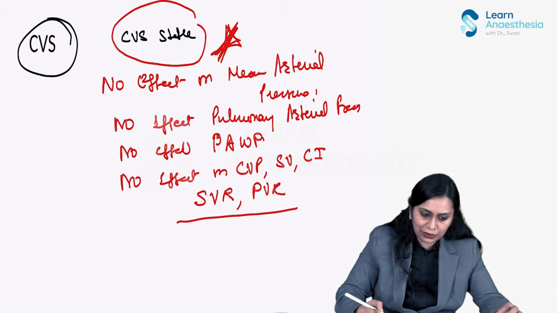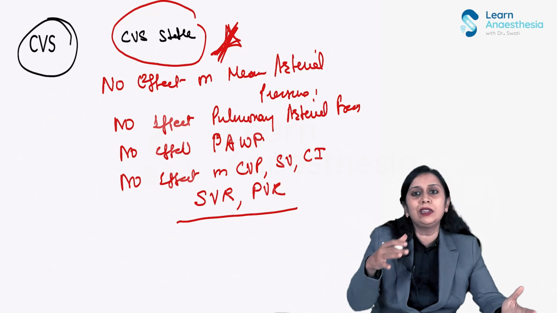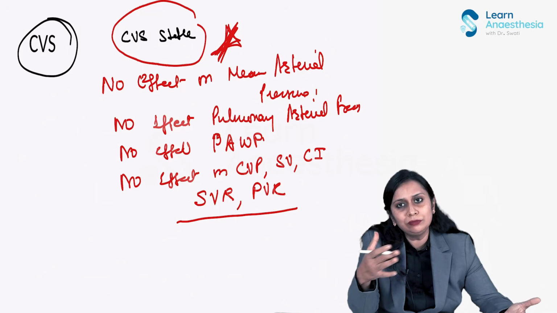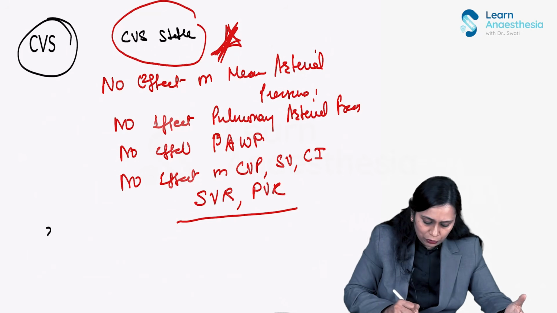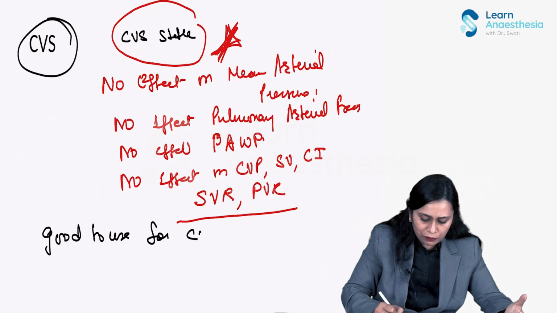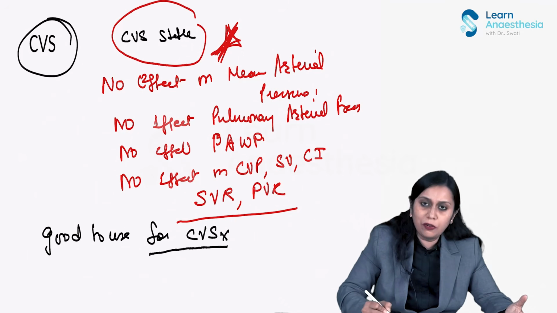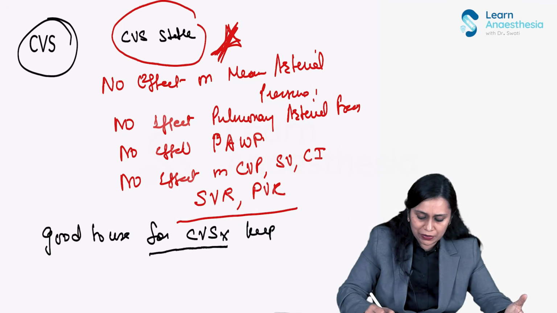So that is why in cardiovascular surgery operating room, this is one drug which is used, right? So good to use for cardiovascular surgery, because it keeps the hemodynamics stable, okay?